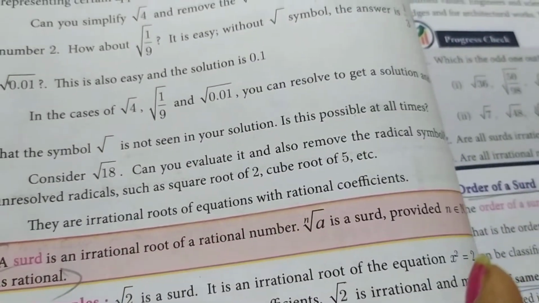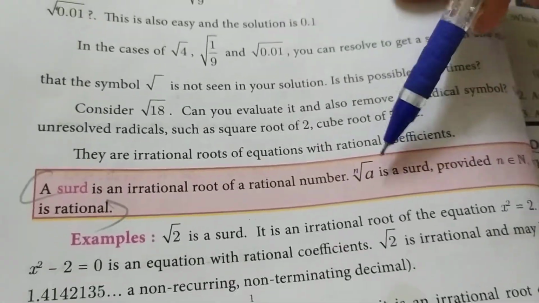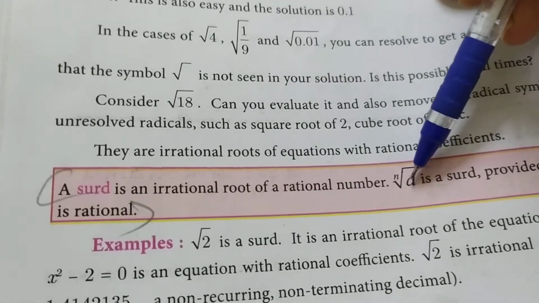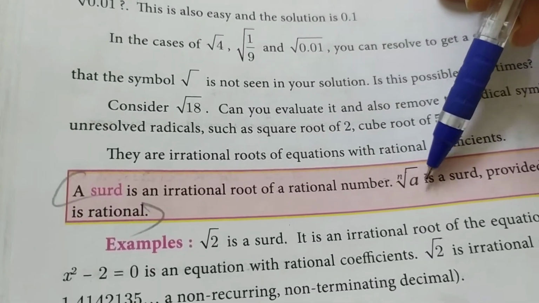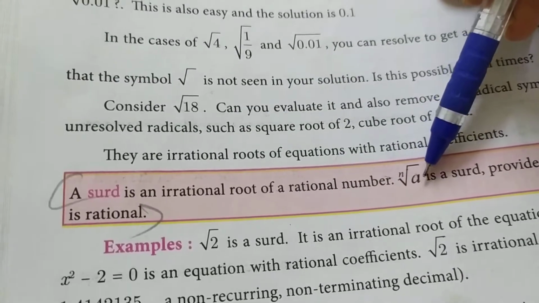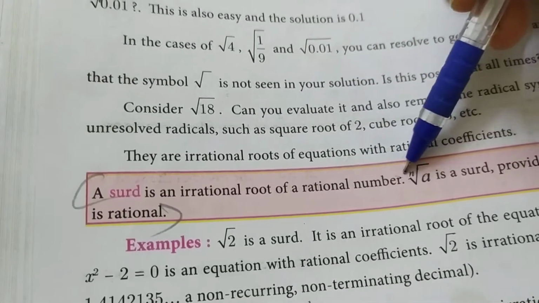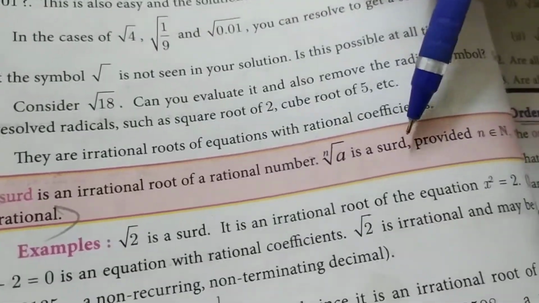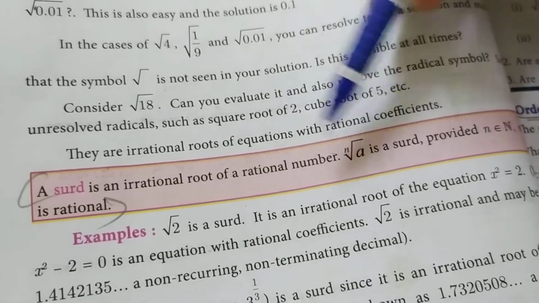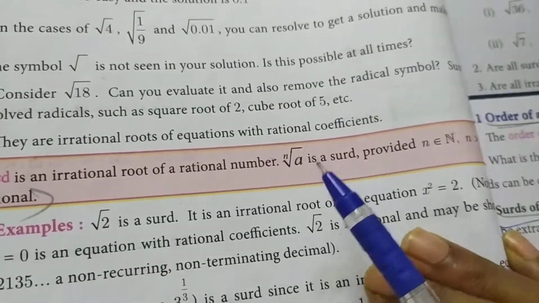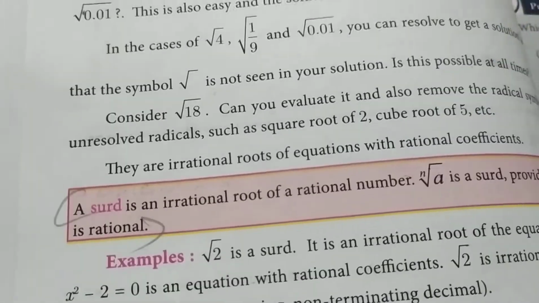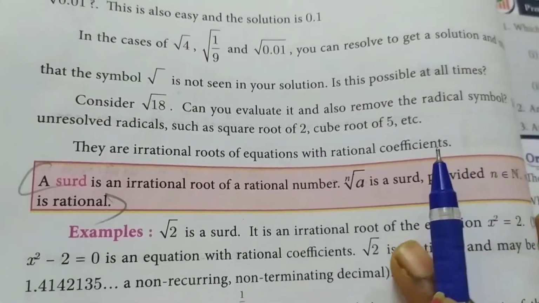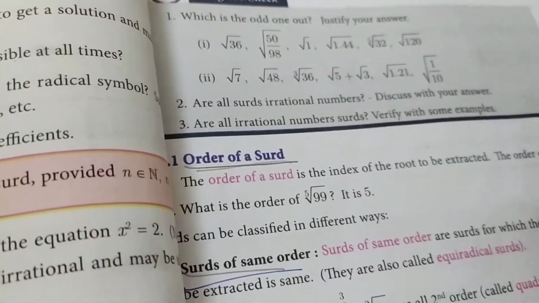A surd is an irrational root of a rational number. What they mentioned is that it is irrational, but inside the root we have a, which is a rational number. So 1 or 3 or 7, whatever it is, that should be a rational number, right? So a is a rational number, the root makes it an irrational number, and that irrational number is a surd. Provided n is a natural number and a is a rational number, that's it. So normally we say a surd is an irrational number, whoever is having a rational number inside the root.